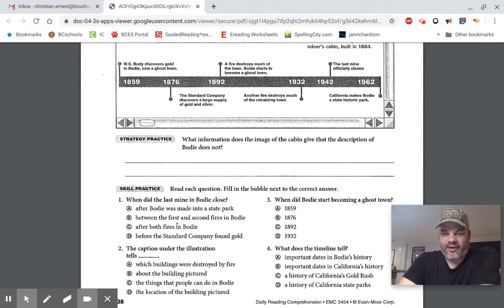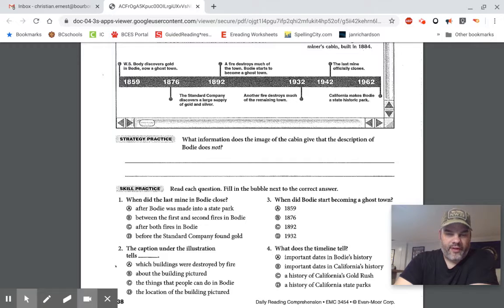B, between the first and second fires in Bodie? C, after both fires in Bodie? Or D, before the Standard Company found gold? So, again, you're just going to have to remember each one of the things that happens on that timeline. You need to be able to move that stuff around to figure out when the last mine closed.